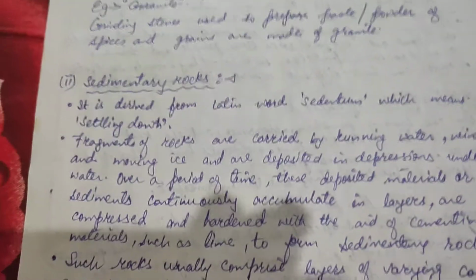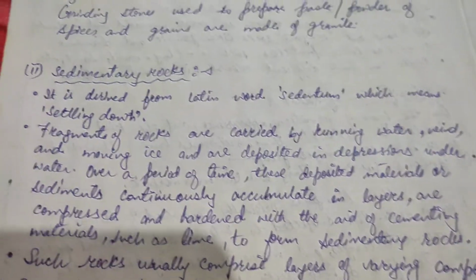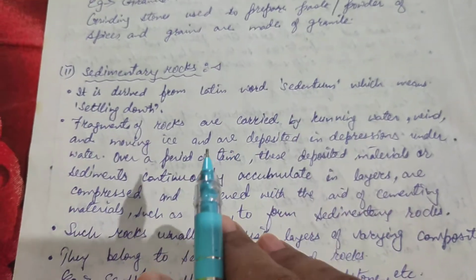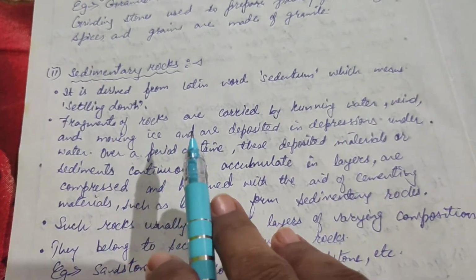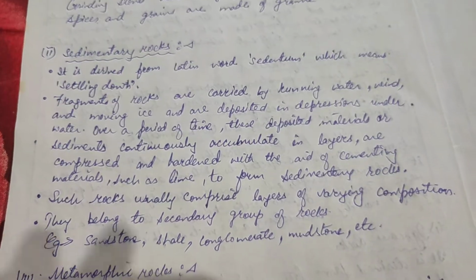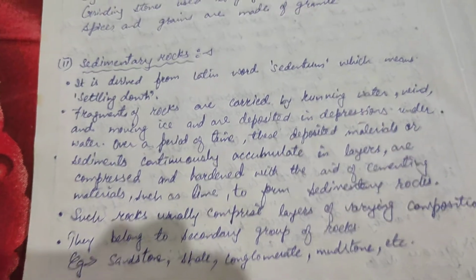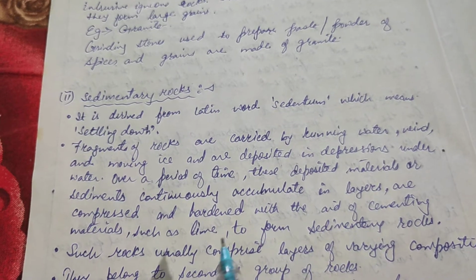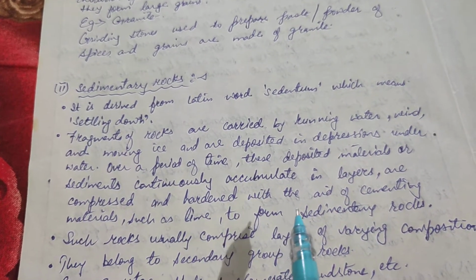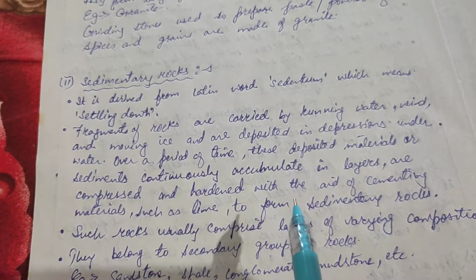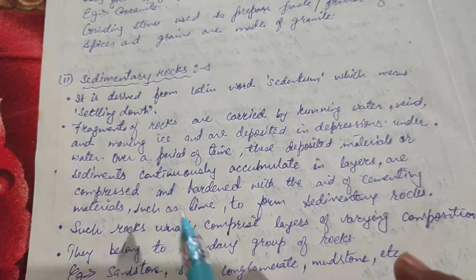Now let's discuss another type of rock, sedimentary rock. Sedimentary comes from the Latin word sedentum, which means settling down. Fragments of rocks are carried by running water, wind and moving ice, and are deposited in depressions underwater. Over a period of time, these sediments accumulate in layers, and these layers get compressed and hardened with the aid of cementing materials such as lime.